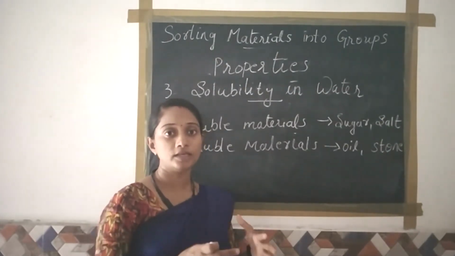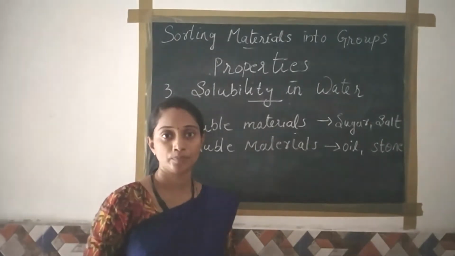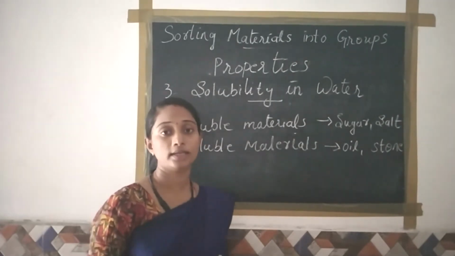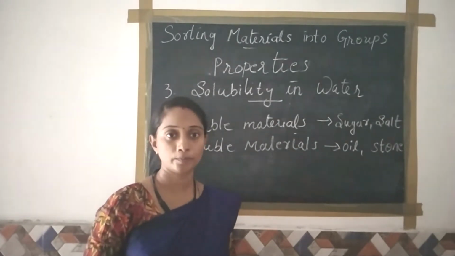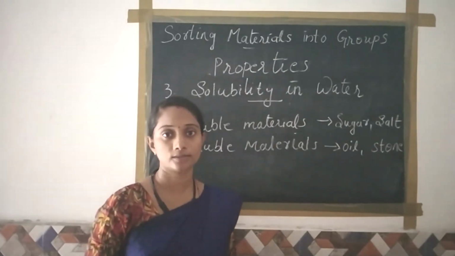And some gases are also soluble in water. For example, carbon dioxide and oxygen. When oxygen is mixed with the water, it is very helpful to aquatic animals and plants for living in water. And when carbon dioxide is mixed in water, we get soft drinks.